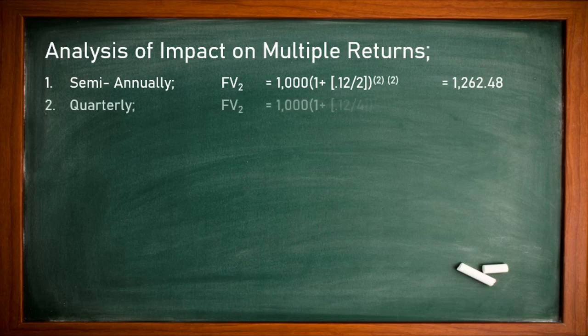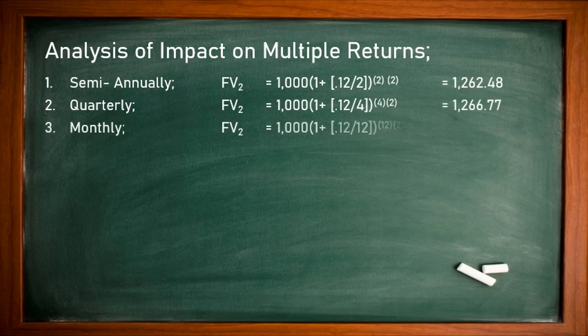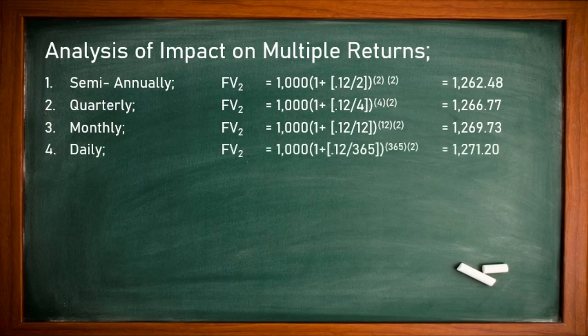1262.48. When we solve for quarterly, we get to know that it is 1266.77. When we solve monthly, we get to know that 1269.73. And when you solve on a daily basis, you will get the answer 1271.20. So when you observe these values, there is just a small change due to the change in